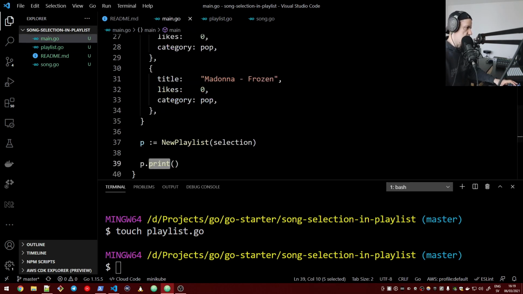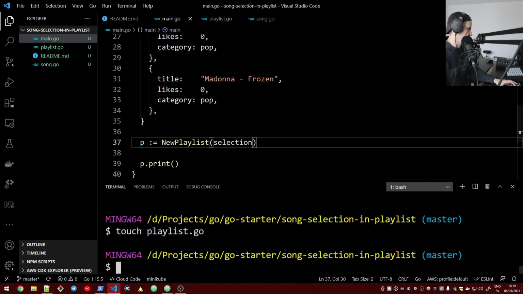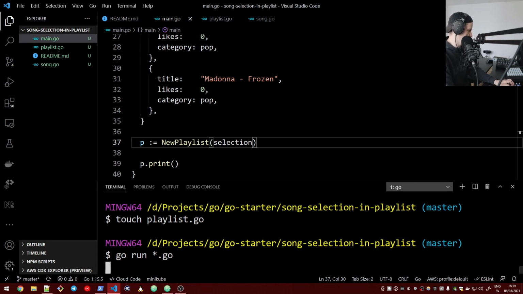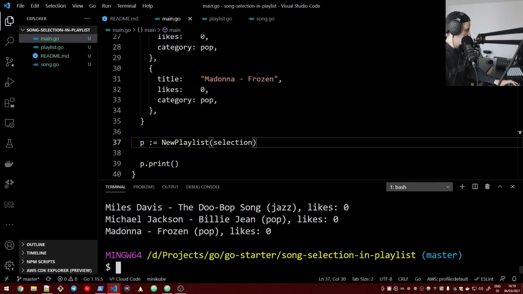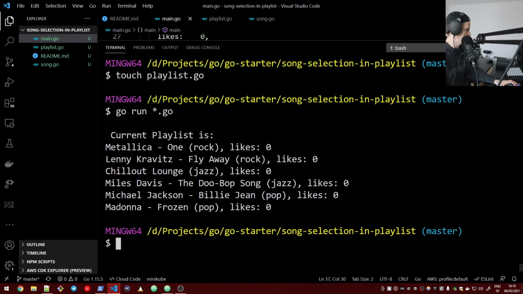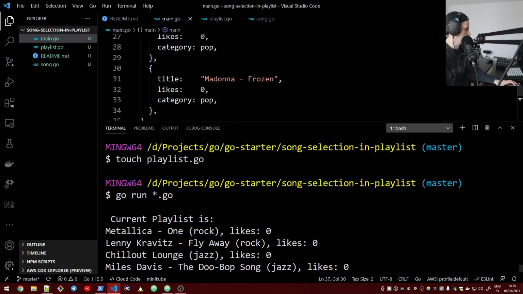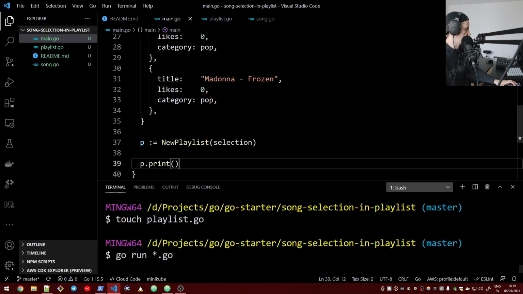Let's go back to our main program. So now if we run this very simplistic program, we see a bunch of songs, right? We see current playlist is, and then we have the list of songs, and then we have the number of likes for each song. Okay. Let's actually do something more interesting now with this playlist.